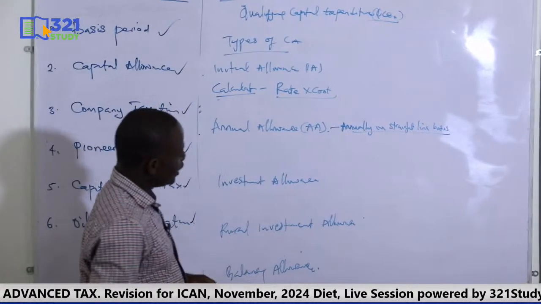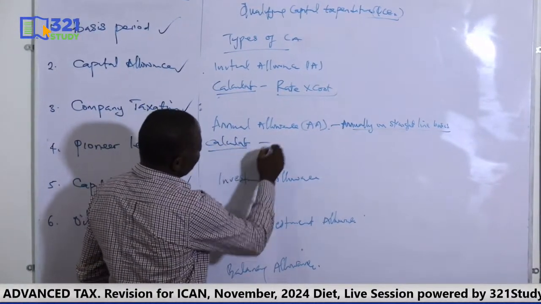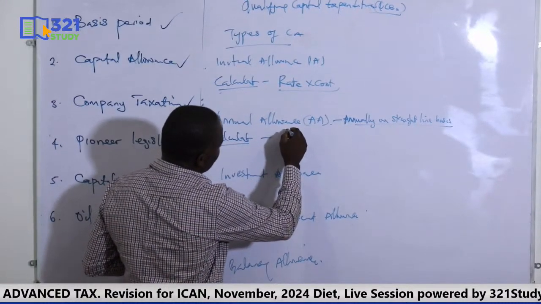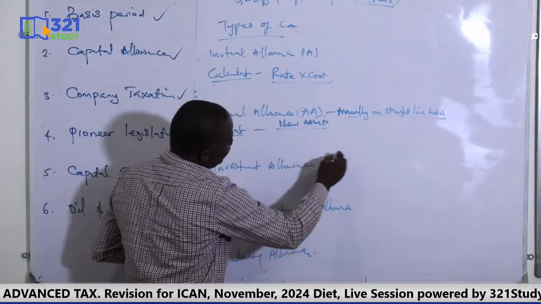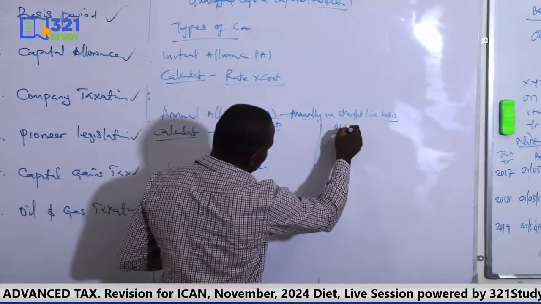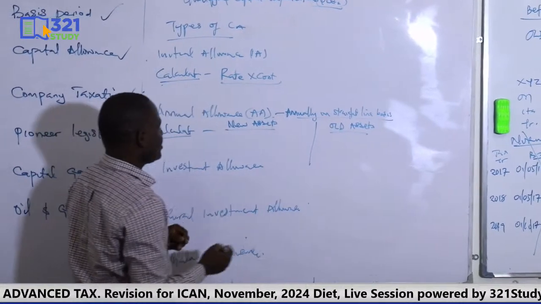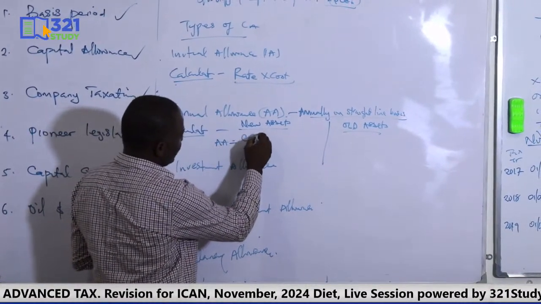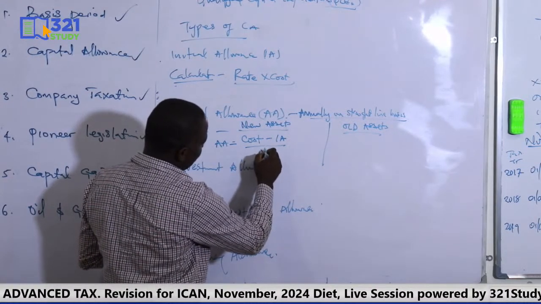Now, how do we calculate annual allowance? The calculation depends on whether the asset is a new asset, remember, or whether it's an old asset. So if it's a new asset, the annual allowance is cost of the asset minus initial allowance over N. Remember N?